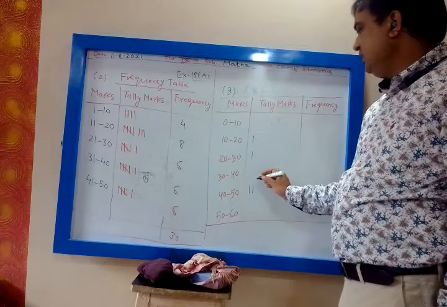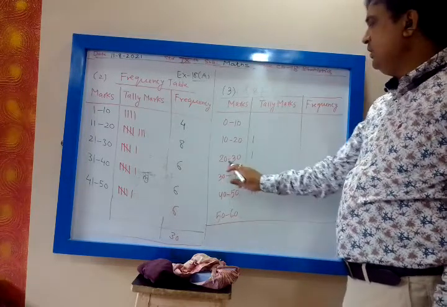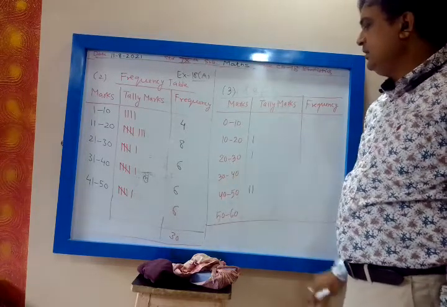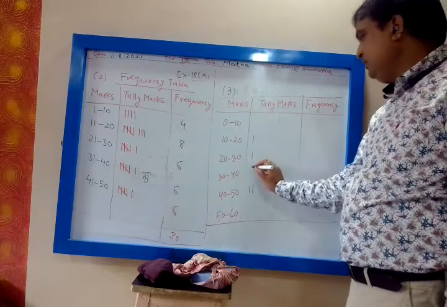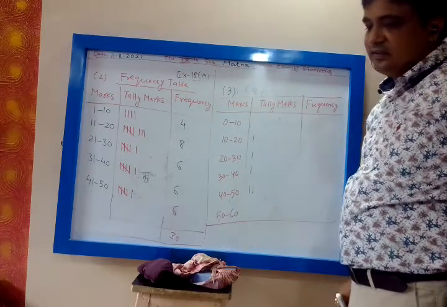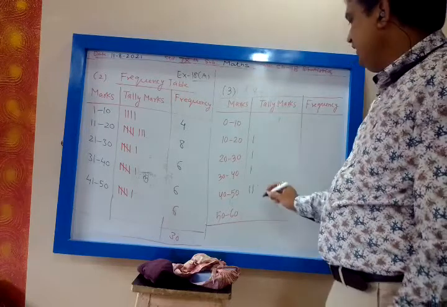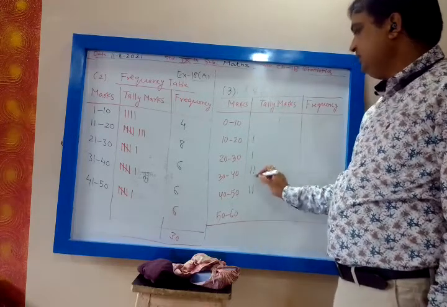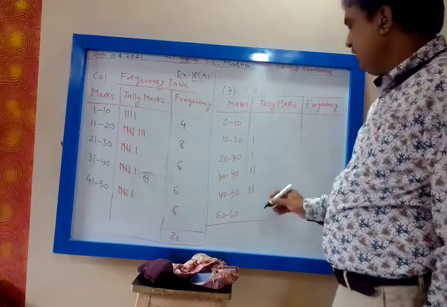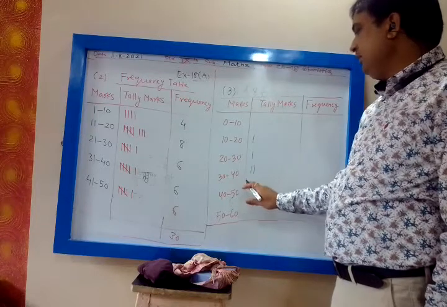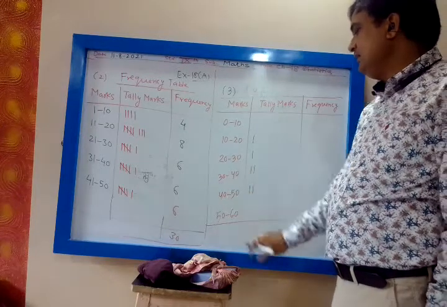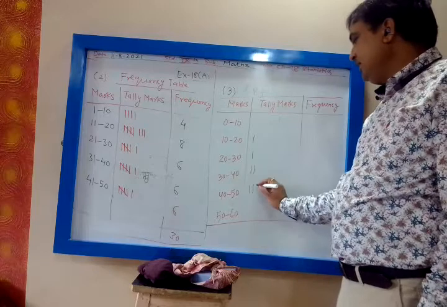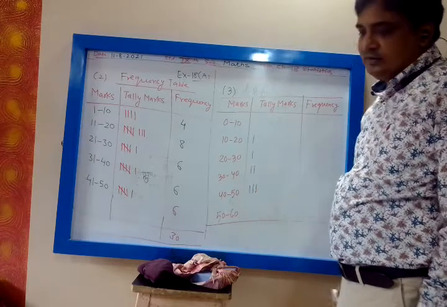Then 30, 30 will fall in which range? 20 to 30 or 30 to 40? Tell me. 30, 30 to 40, lower limit. Then 35, 30 to 40. Then 40, 40 will fall in which range? This range or this range? 40 to 50, yes, lower limit.